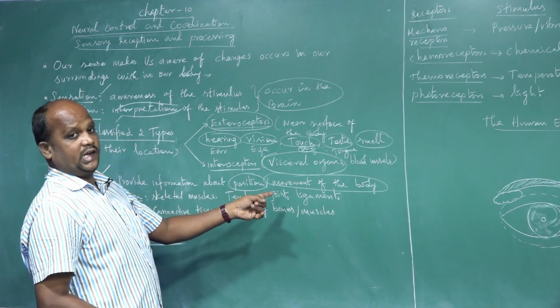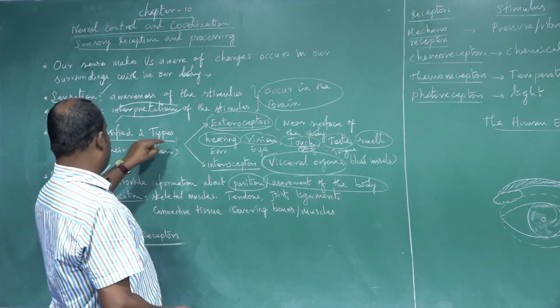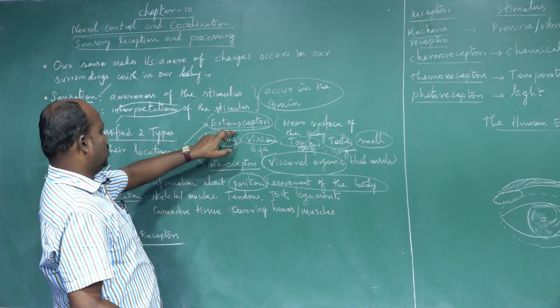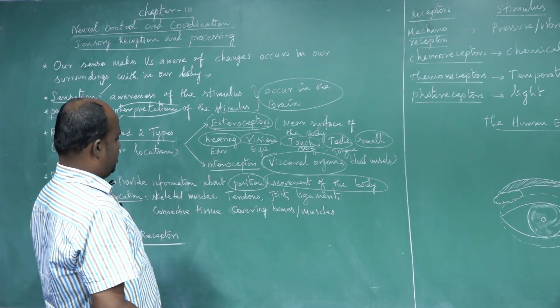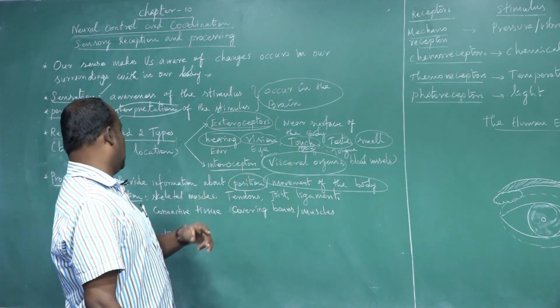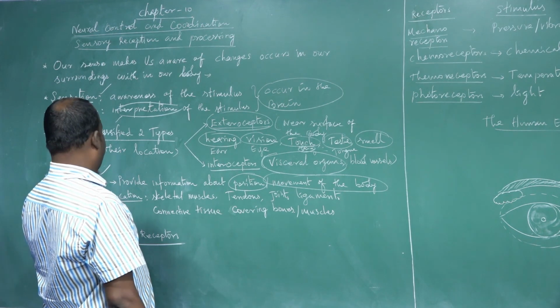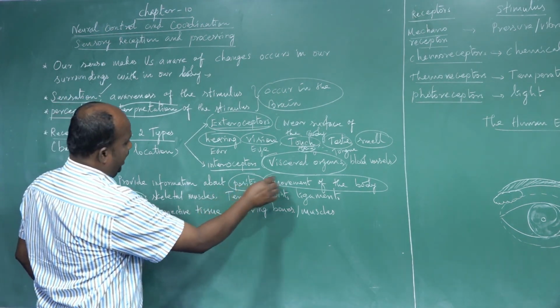That is also a different type of sensation, the third type of sensation, because receptor organs are already classified into two categories, exteroceptor and interoceptor. In the third type of category, the position of the body and the movement of the body are sensed by the proprioceptor. Where are they located?